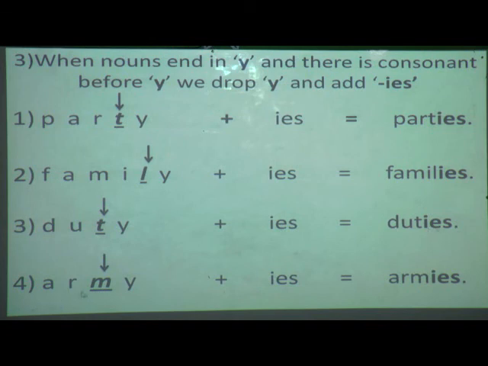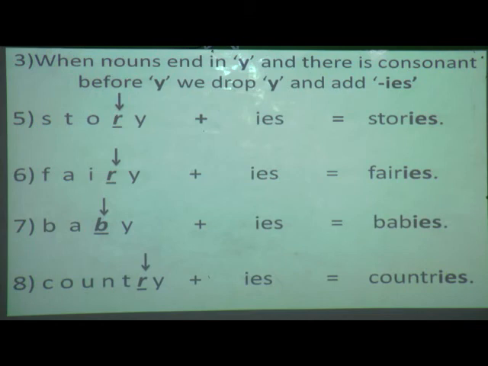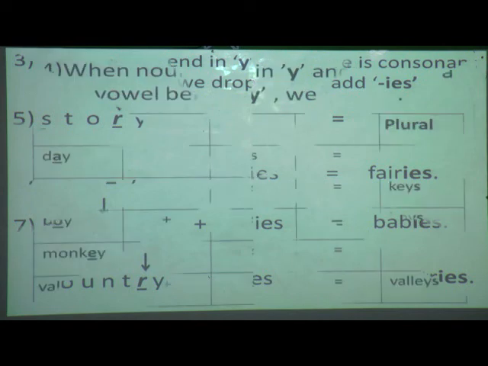Next is army. This is also a consonant. So I am going to add IES. So what is my answer? A-R-M-I-E-S, armies. Here also the same. Story: I have dropped Y and I have written IES, stories. Fairy, fairies. Baby, babies. Country, countries. Hope students you have understood that when a noun ends with Y and there is a consonant before Y, you are going to drop Y and add IES.